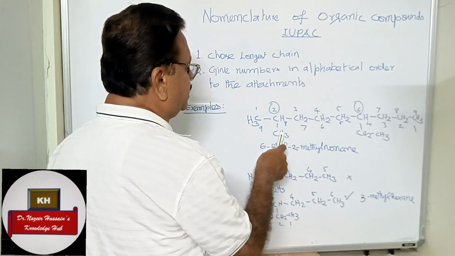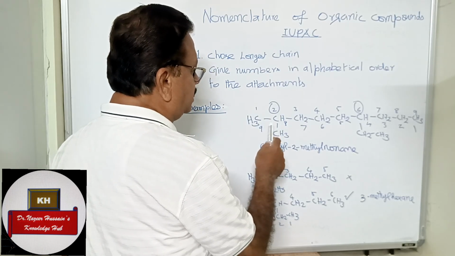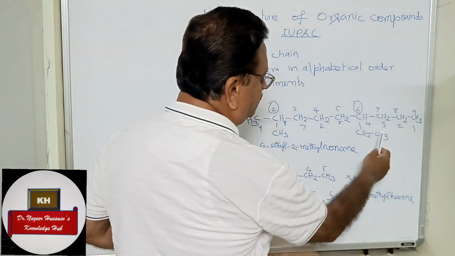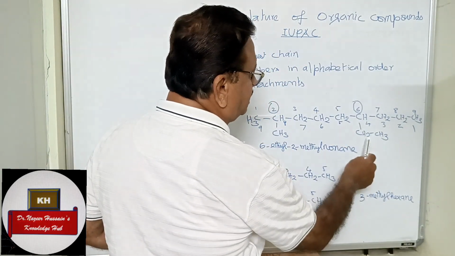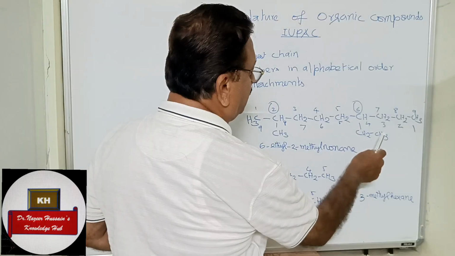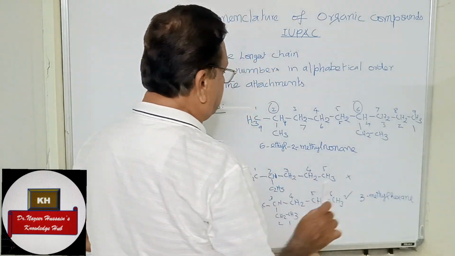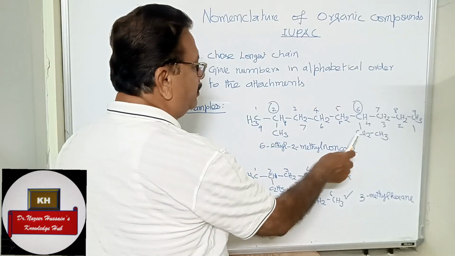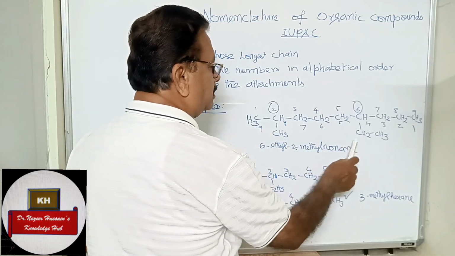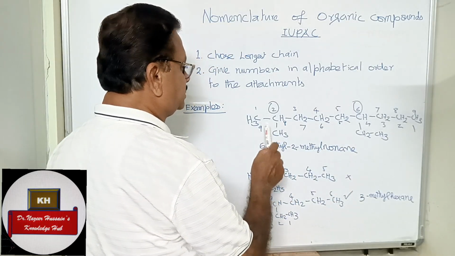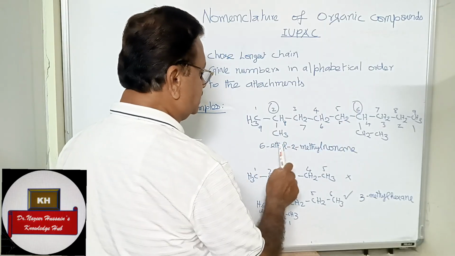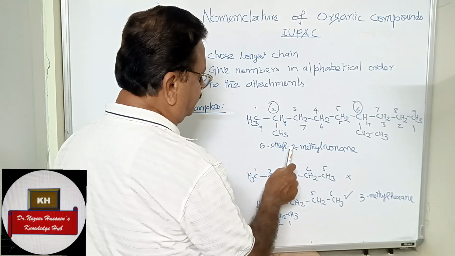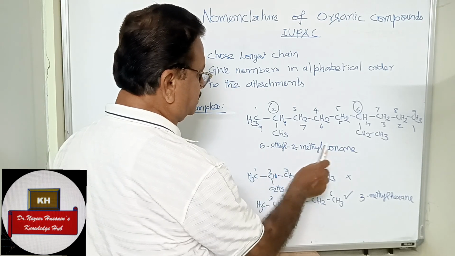Here this methyl is in the second position itself. If you consider numbering from the other side, it is coming at the sixth position, but when you do numbering from right to left, the attachment is coming at the fourth position only. So this reverse numbering we should not consider. We should consider left to right only. Accordingly, we give priority in naming to ethyl. So we put the positions 1, 2, 3, 4, 5, 6: 6-ethyl-2-methylnonene. While writing, you should not forget to put hyphens like this in between.